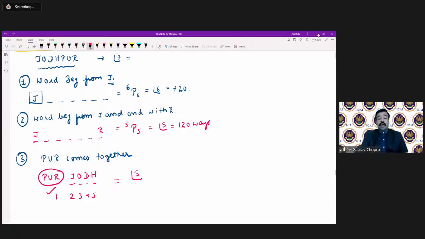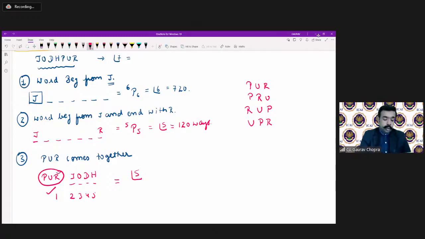Understood? Now, what happens for PUR? Can PUR be arranged? Can PUR be written as PRU or RUP or UPR? Yes, of course, this can be arranged, because the question is saying that these letters must come together, but these letters can be interchanged.